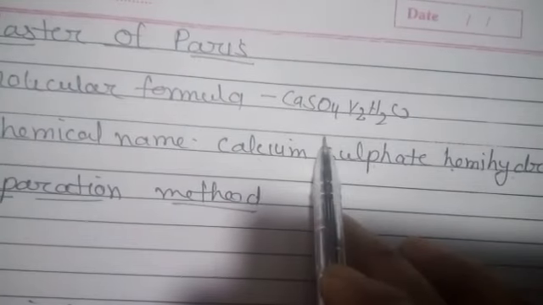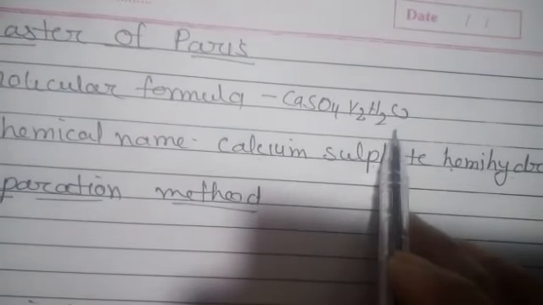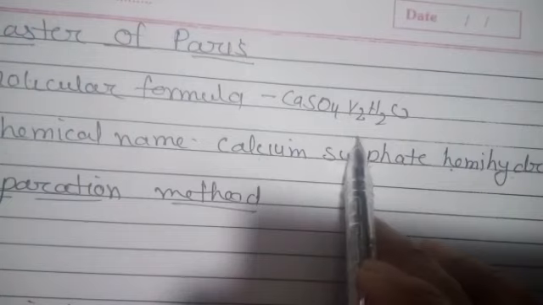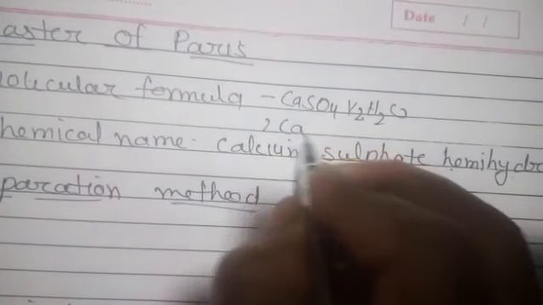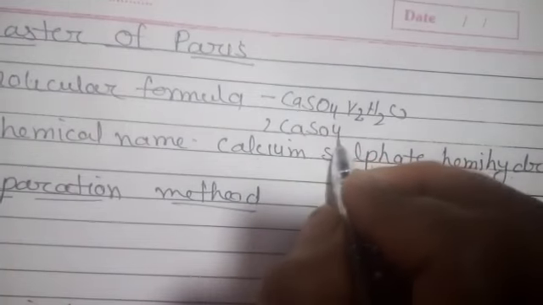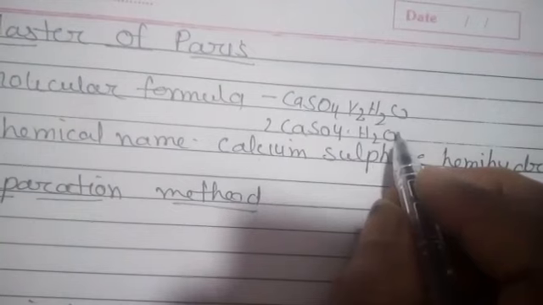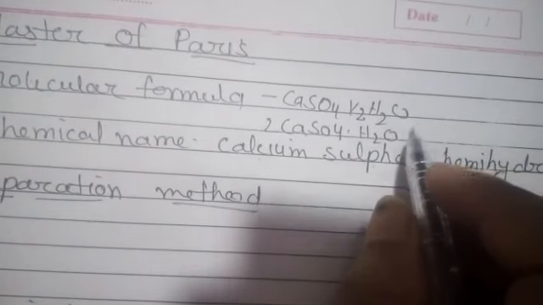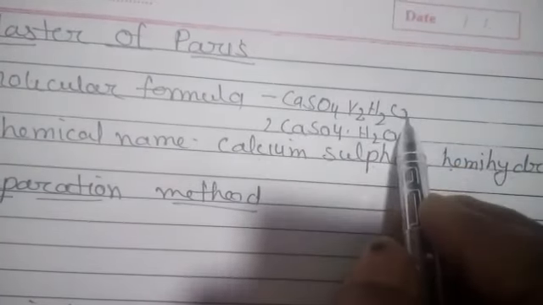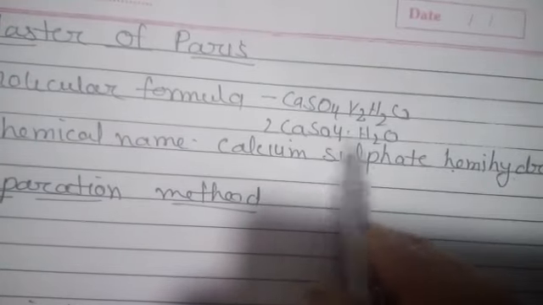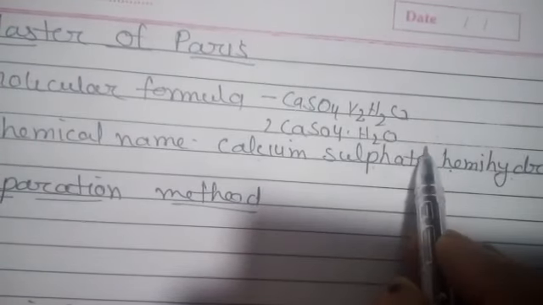Therefore, the formula of plaster of Paris may also be written as 2CaSO4 H2O. It is important to know that CaSO4 half H2O and 2CaSO4 H2O are the same compound.